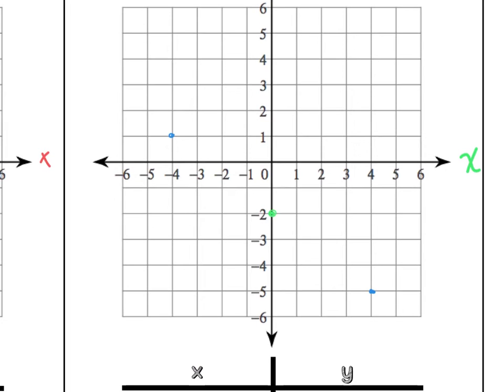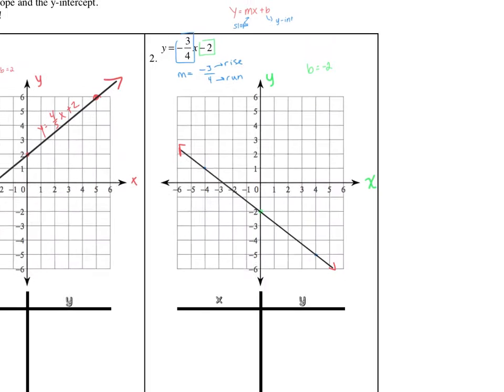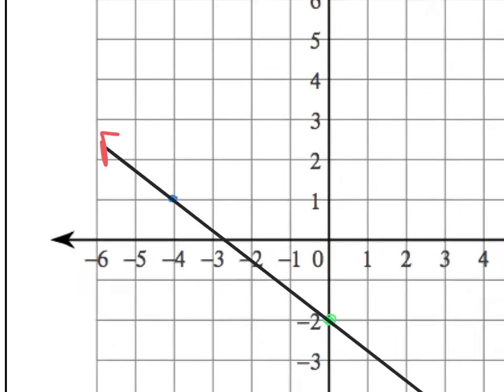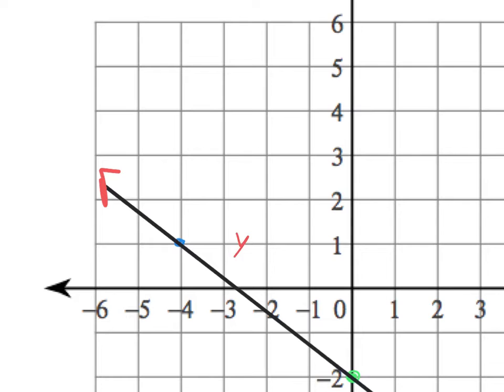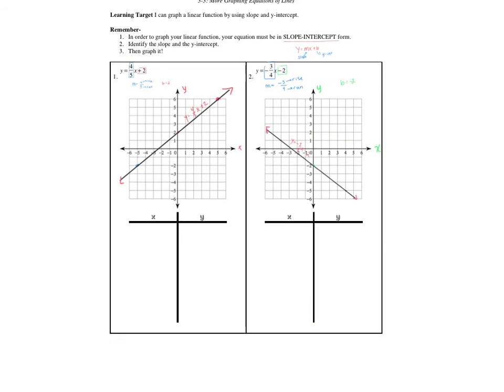What I'm now going to do is connect them with my ruler. And after we connect our points with a ruler, we're going to put our arrowheads on it, just like this. And then we're going to write the equation of the line on top of it or next to it. So in this case, I have y equals negative 3/4 x minus 2. And that's the equation of your line. Let's go on to some more challenging problems.